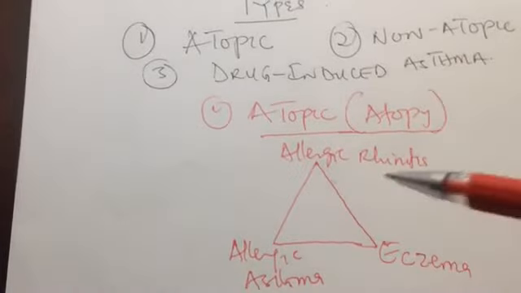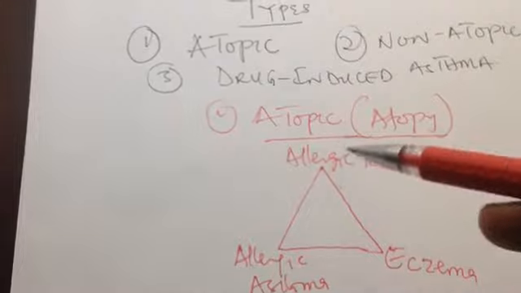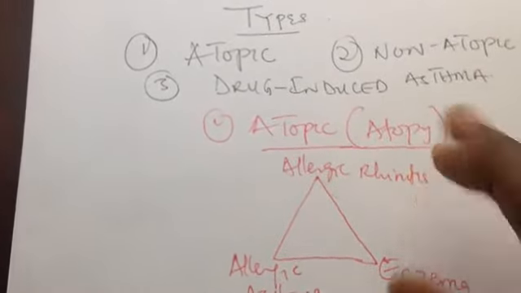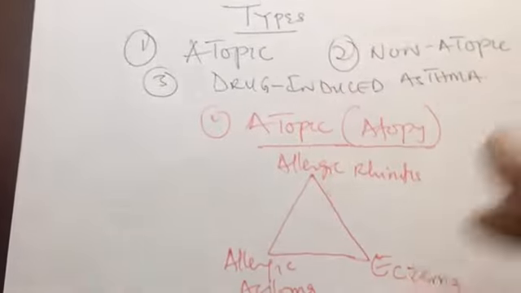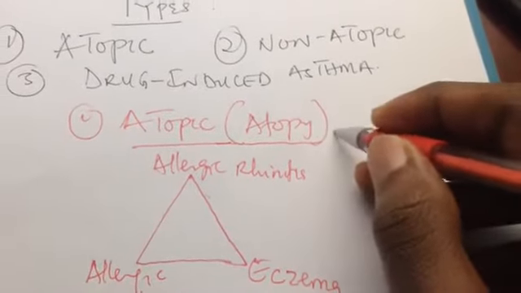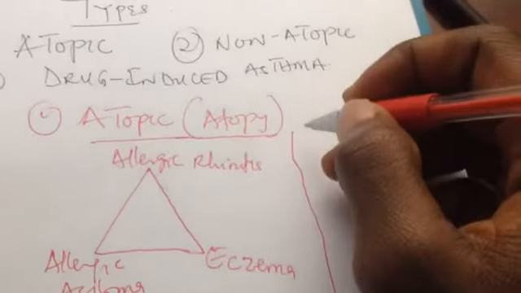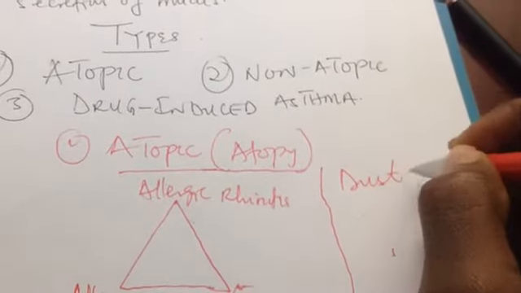It is hard to find someone with one of these 3 atopies who doesn't have the others. So this is the atopy. This is the most common factor that's seen with asthma. And what is happening here is, if someone is allergic to some kind of particle, for example, let's say dust particle, or like this.